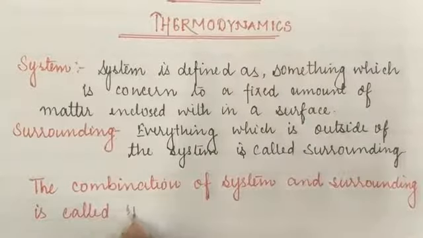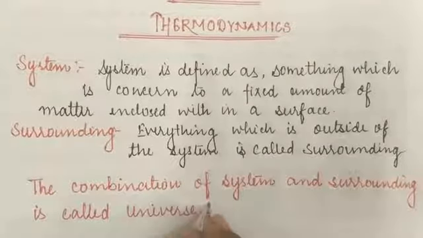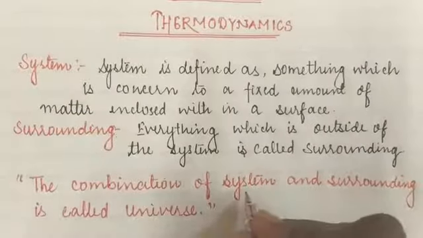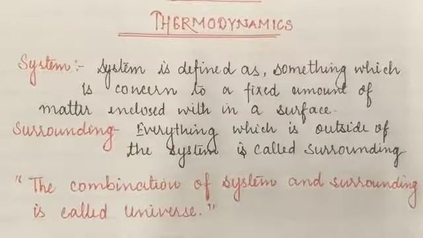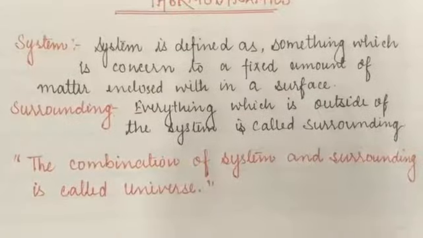So if someone asks what you mean by the universe, you can easily give the definition that the combination of system and surrounding is called universe. Okay students, hopefully you are getting what I am delivering here.